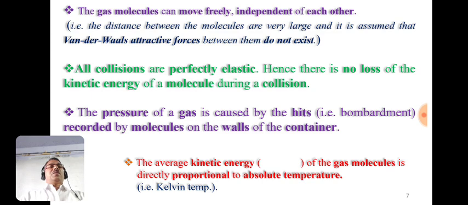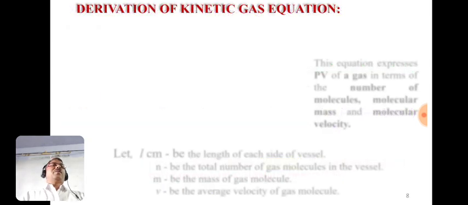The next assumption is that the average kinetic energy of the gas molecule, shown by the formula half mv square, is directly proportional to absolute temperature, which is nothing but Kelvin temperature. So these are the assumptions of kinetic theory of gases. Now our next point is the derivation of the kinetic gas equation.